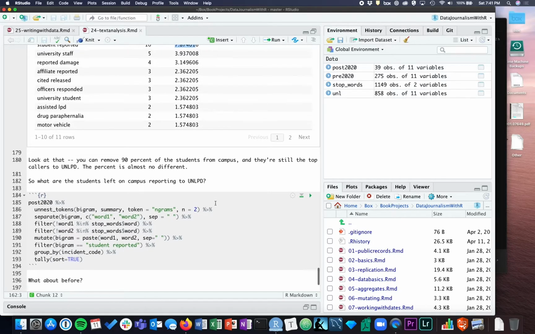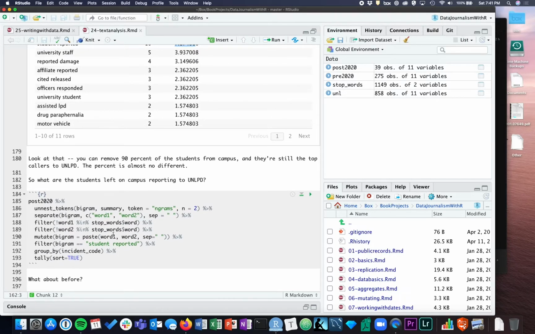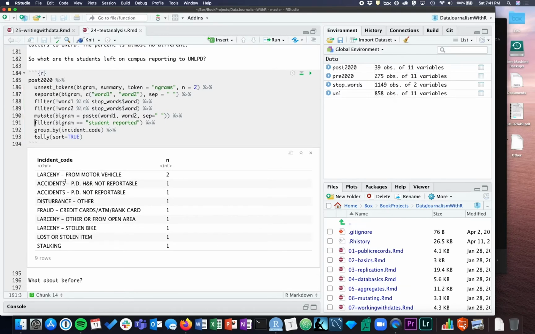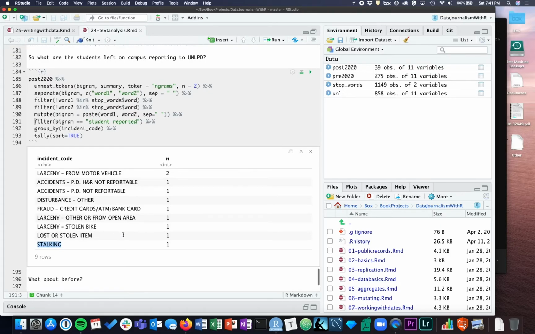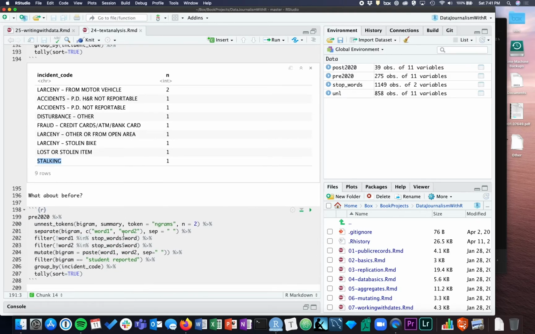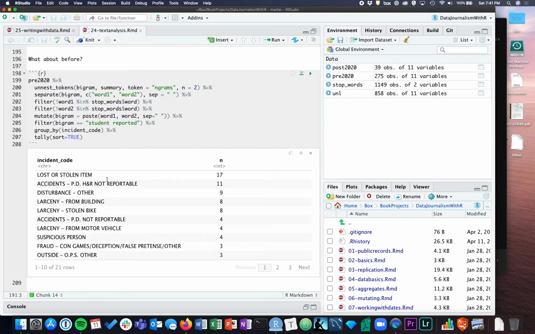That's interesting to me. If you wanted to see what students are reporting, what this is going to do is filter to all bigrams that say student reported, and then group by incident code and count them up. So students are reporting a lot of different things. Here are 9 different things that they were reporting. So everything from larceny, theft from motor vehicles, which is a real problem around Lincoln right now, accidents, disturbances, fraud, stalking. That there's still somebody being stalked right now is kind of insane. Before that, students were reporting lost items, accidents, disturbances, that kind of stuff.